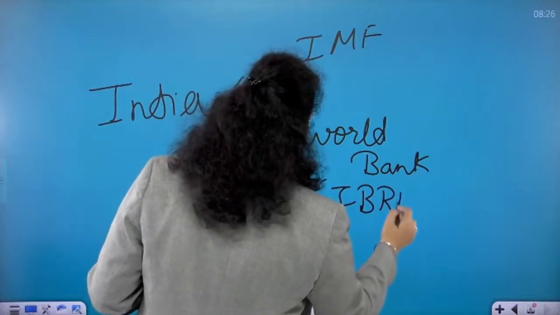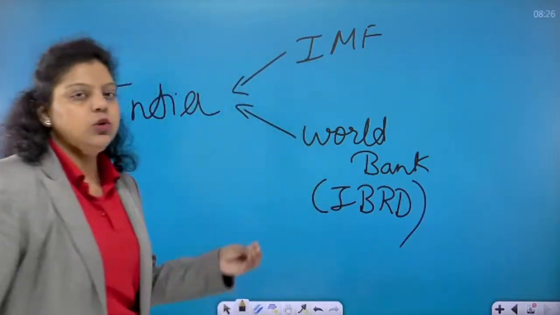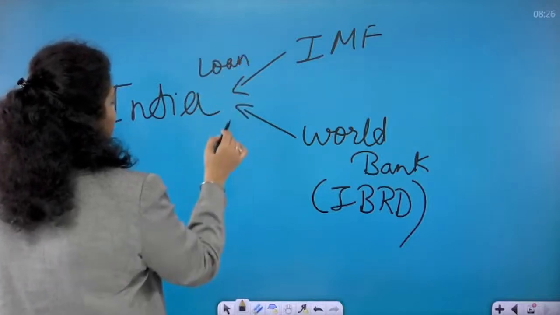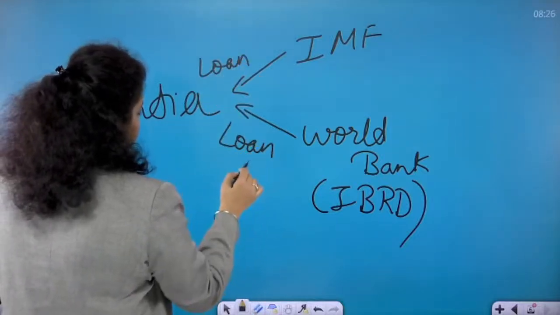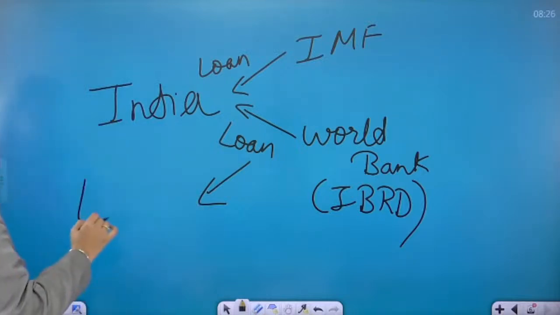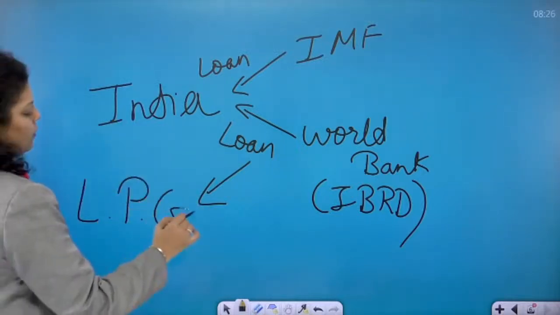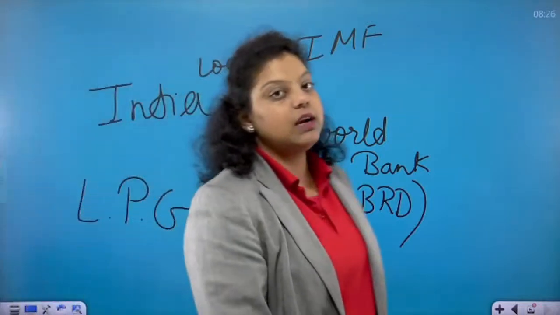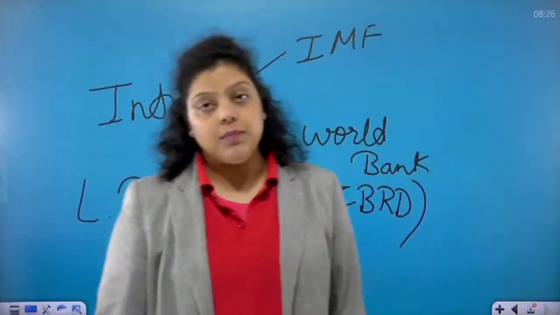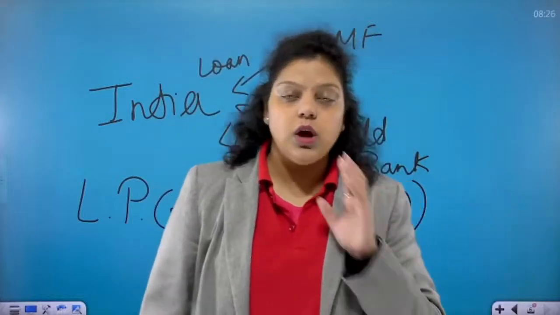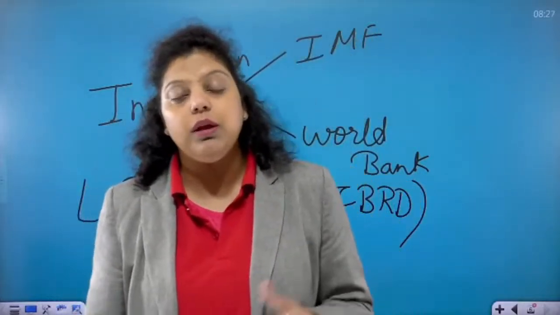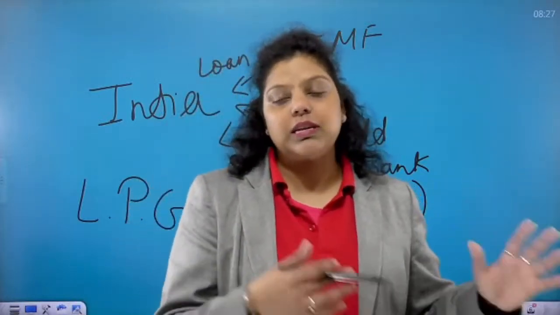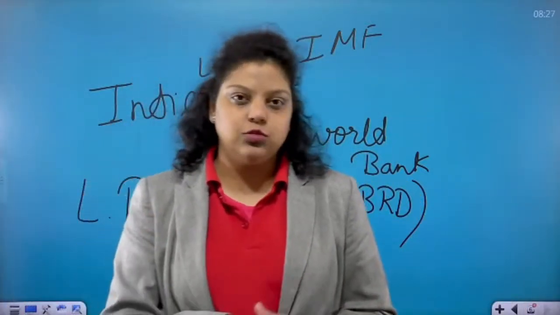These two institutions said that we are ready to give you the loan, but we have a condition. And that condition was that India has to change its economic policy. The condition given by IMF and IBRD was that they were ready to give the loan, but India had to change its economic policy, because they knew that India was not properly using its resources and was not letting other countries use its resources.